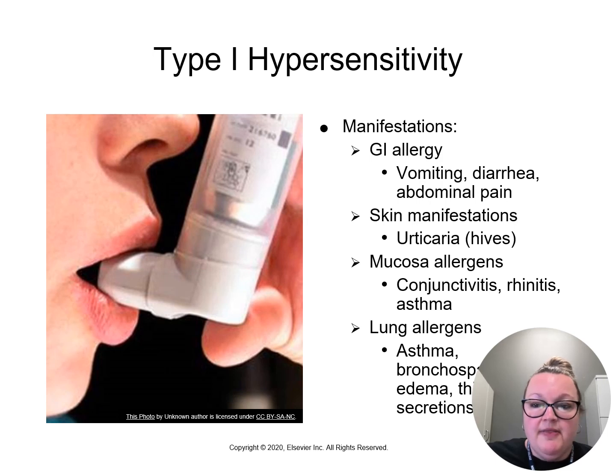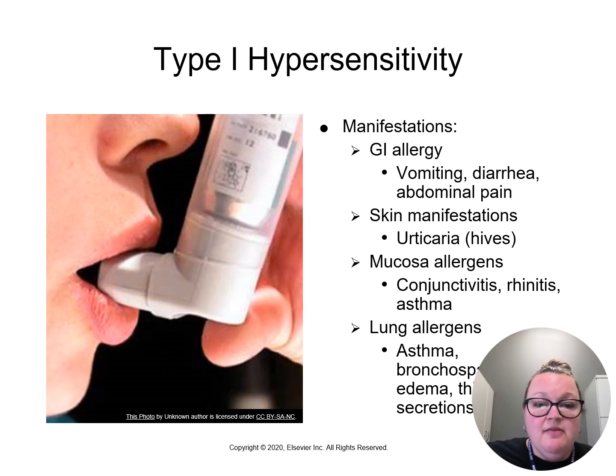You can see them up on the slide. GI symptoms are usually caused by allergens that enter through the mouth, like with foods or medications. You'll see sometimes vomiting, diarrhea, abdominal pain. Does anyone know what the most common food allergy in adults is? It's actually shellfish. In manifestations of the skin, you'll see hives or urticaria. This is because the histamine is causing vascular permeability, the leaky vessels. It also results in edema with the itching.